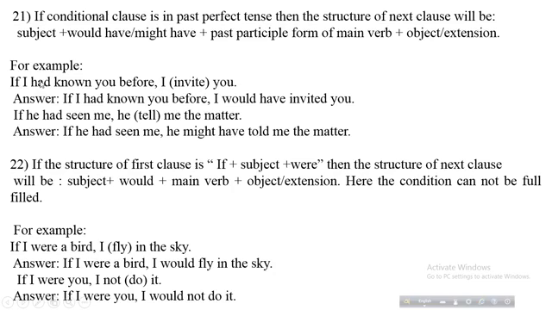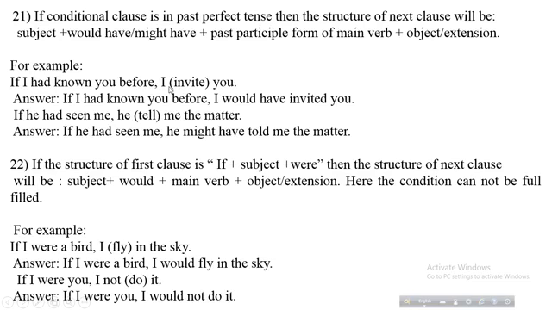Students, if the conditional clause is in past perfect tense, then the structure of the next clause will be subject plus would have, or might have, plus past participle form of the main verb plus object or extension. For example, students, you see, if I had known you before, this sentence is in past perfect tense.